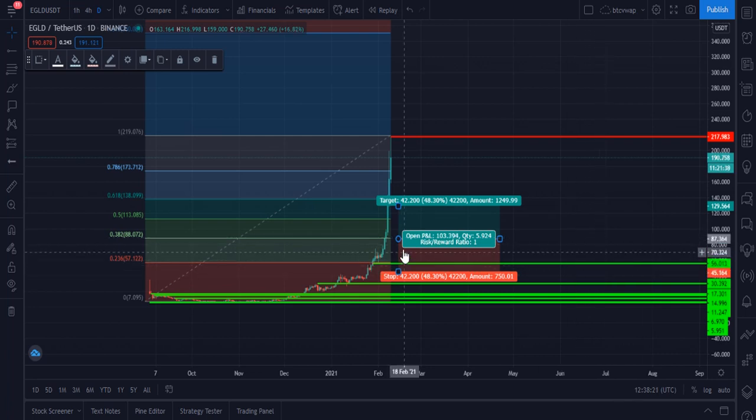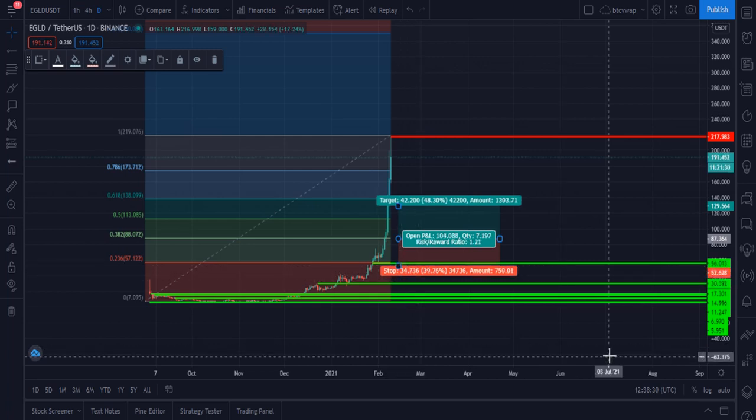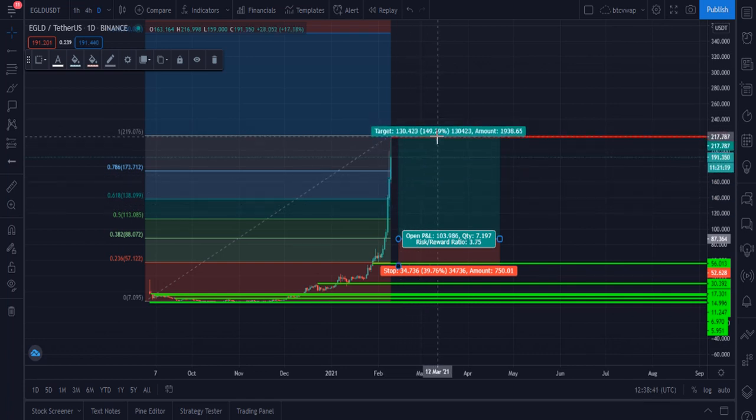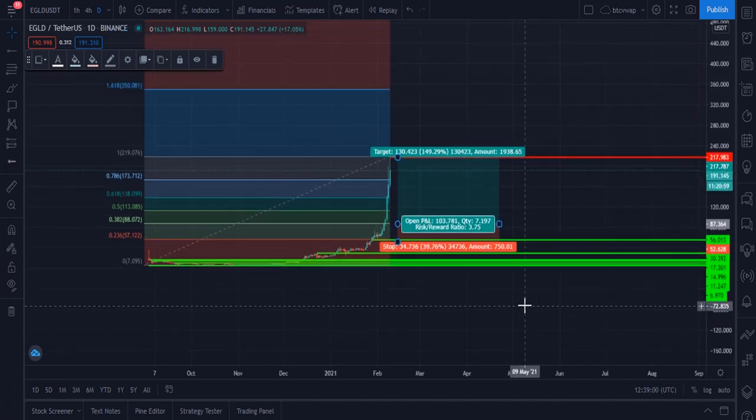If you hold or buy EGLD from the $85 to $87 price level, then put your stop loss at this zone, at the $50 or $52 price level. Then our next target, I think definitely it will hit this very soon, and it will hit all-time high within some days after you buy it. I think it will give you 217% profit, 115% profit, and it will hit the $220 level very soon after the dip, I think so. And let me please tell you my realistic target.